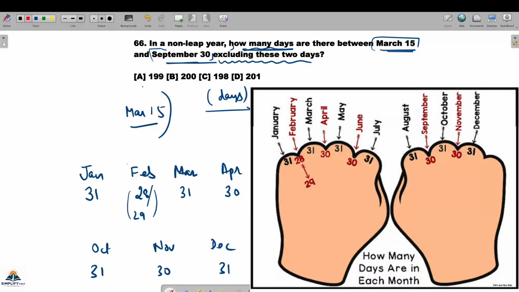So that is how by your knuckles you can remember, for those who don't know this thing. But it is important to know how many days each month has. Then only you can solve the calendar based problems. So please search knuckle images for calendar in Google and you will understand, or you can watch a video on YouTube.